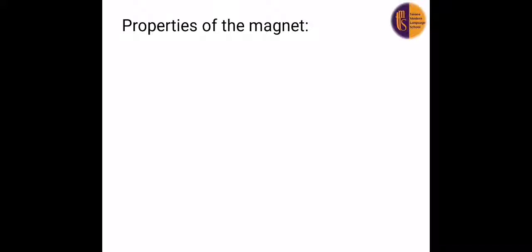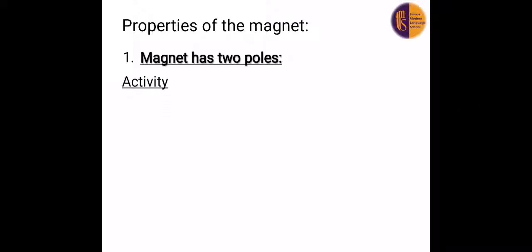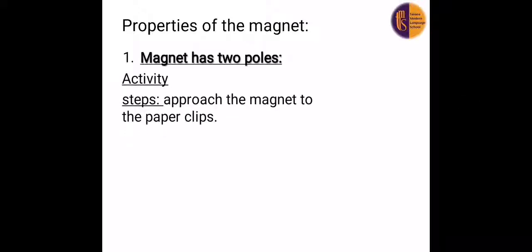Now we will talk about the properties of the magnet. Number one, the magnet has two poles. Poles mean ends. So the magnet has two poles. Now we will make an activity to prove that the magnet has two poles.